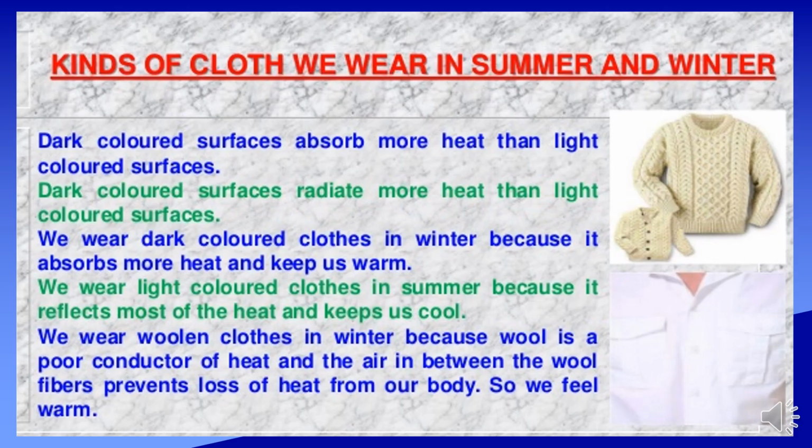in summer season and winter season. Why we should wear dark colored clothes in winter and light colored clothes in summer. Dark colored surfaces absorb more heat than light colored surfaces. Dark colored surfaces radiate more heat than light colored surfaces. We wear dark colored clothes in winter because they absorb more heat and keep us warm. We wear light colored clothes in summer because they reflect more of the heat and keep us cool.